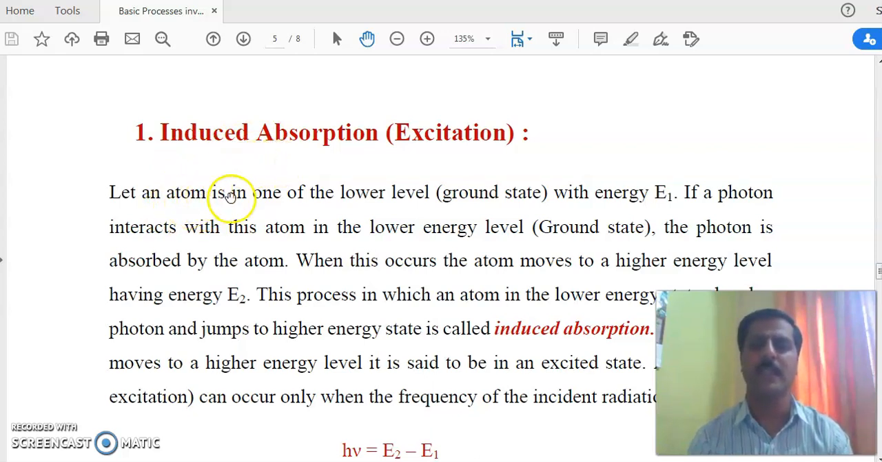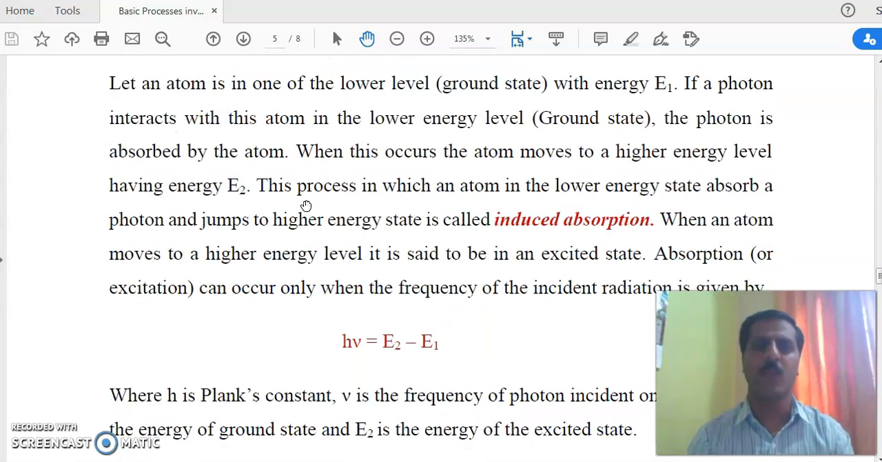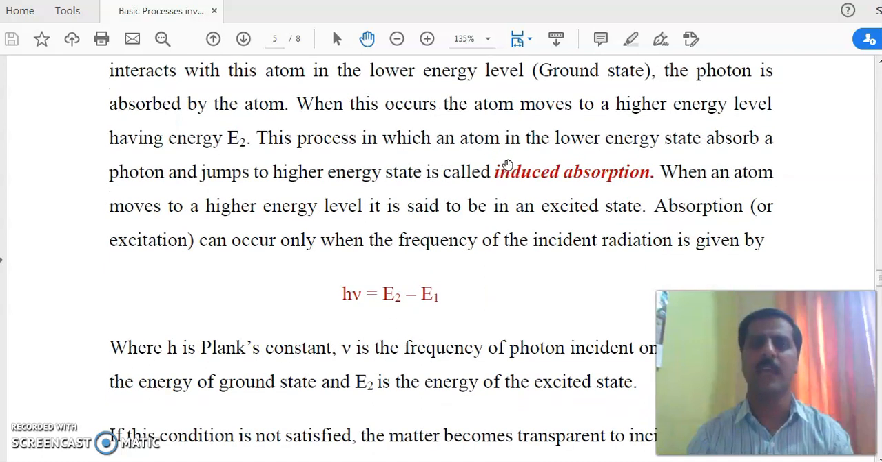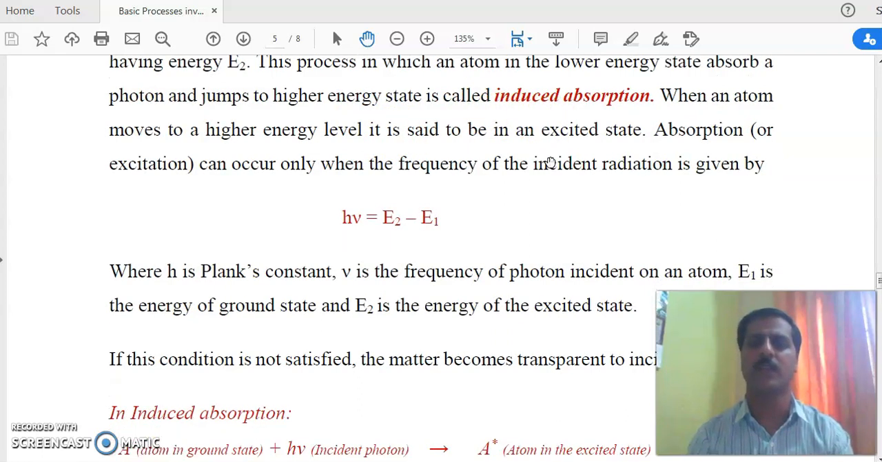So let us consider an atom in the lower energy level E1, which is known as the ground state. If a photon interacts with this atom in the lower energy level, the photon is absorbed by the atom. When this occurs, the atom moves to the higher energy level, and this process by which an atom in the lower energy state absorbs a photon and jumps to the higher energy state is called induced absorption.